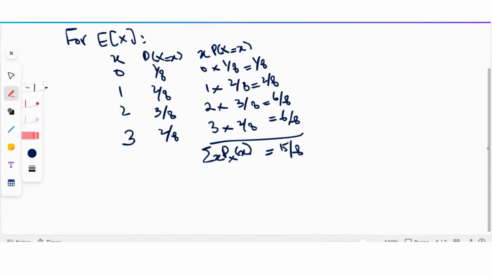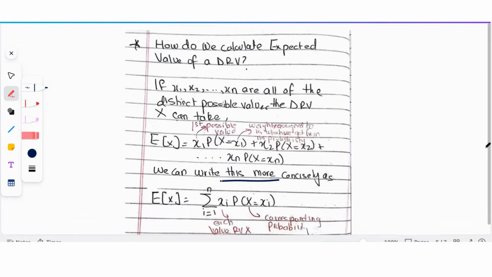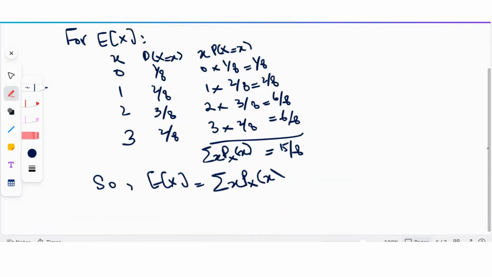So expected value of x, which you can also call the mean, the weighted average, the first moment, is summation over all x. So this is us writing concisely what we just saw over here, right? So we're just writing it concisely: summation x times p of x. So this is just 15 by 8, and in decimal form, this is just 1.875.